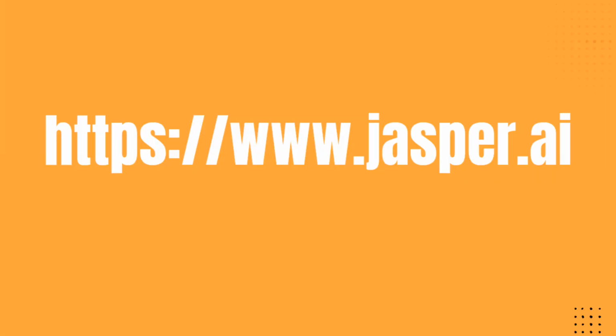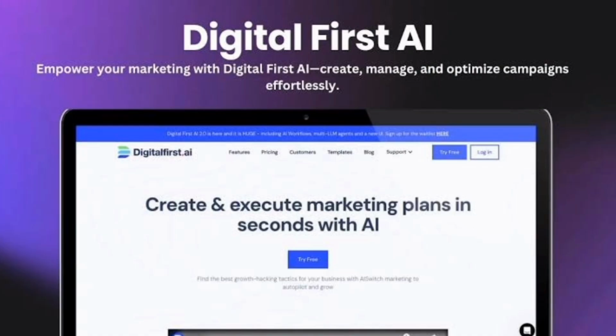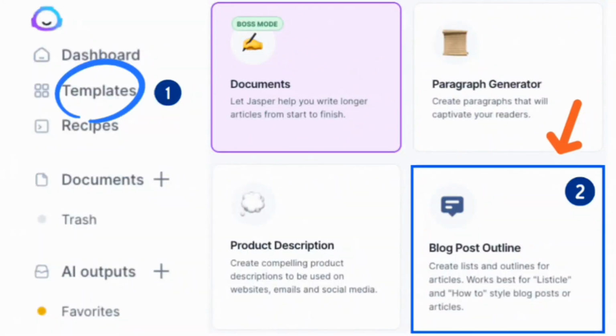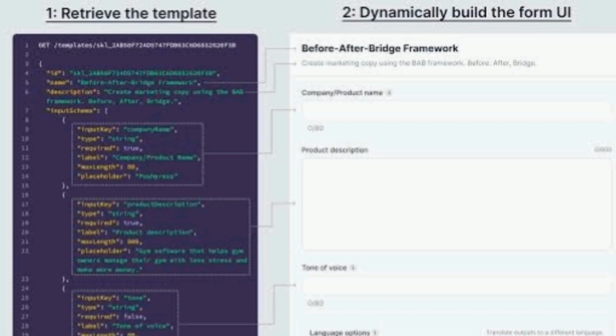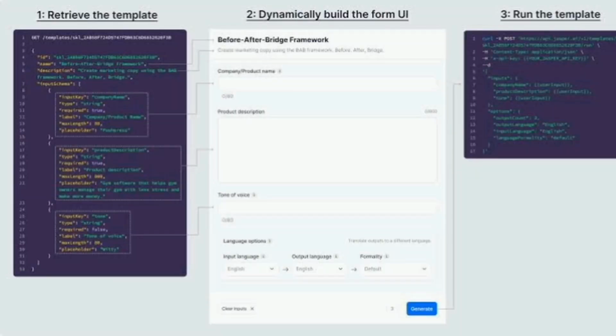Now, to make the best use of Jasper AI, go to this website and sign in for your free trial, if you already have an account. But if you don't have an account, you have to sign up with your email, and then Jasper will be ready for use. To have the best result, you will have to use an already designed template depending on what you are creating. If you are creating a product description, there is a template already designed for that, so you have to use that. All you have to do is adjust maybe the color to your brand color, and then insert the product info. For the product you want to promote, insert the information, maybe the name or the testimony if required.